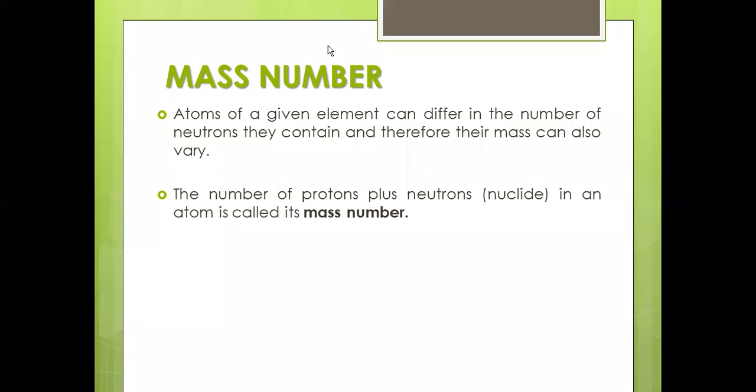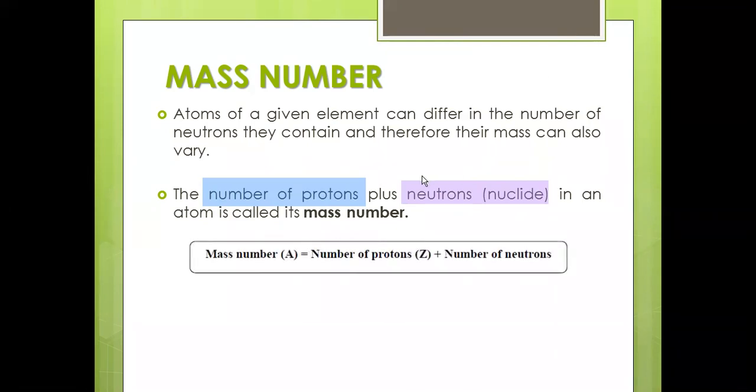I will show you by using the arrow sheet. The number of protons plus the number of neutrons, this is what we call the mass number. This equation clearly shows you the mass number is equal to the number of protons plus the number of neutrons. Therefore, different atoms will have different mass numbers by having different numbers of neutrons.